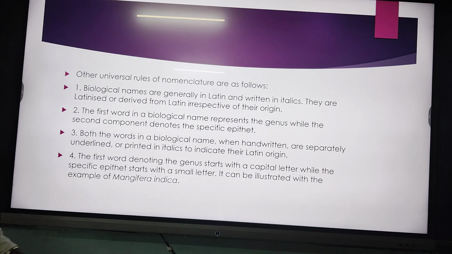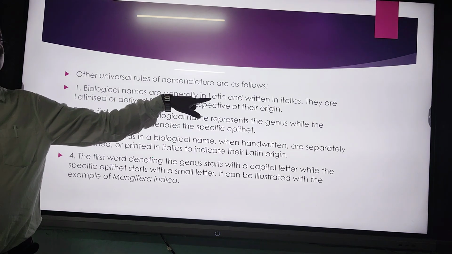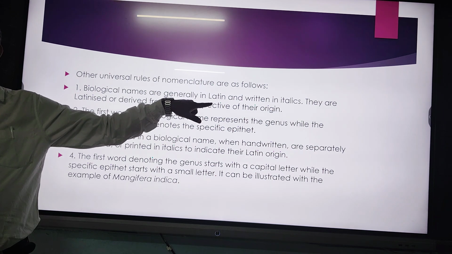These are very important things. Now, one more thing we should be aware of: the rules and regulations given by the scientists. The first rule is that all the names should be Latinized. Which language are we going to use? That is Latin.